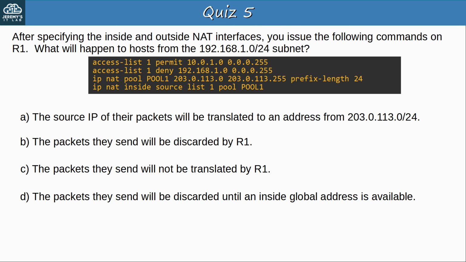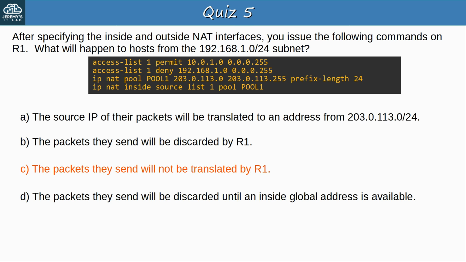After specifying the inside and outside NAT interfaces, you issue the following commands on R1. What will happen to hosts from the 192.168.1.0/24 subnet? Pause the video now to think about the answer. Okay, the answer is C.